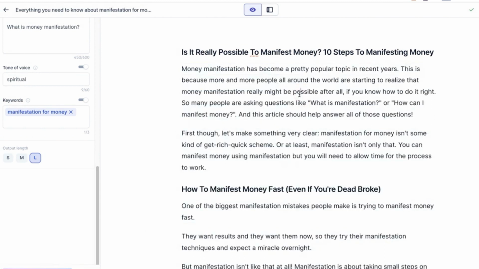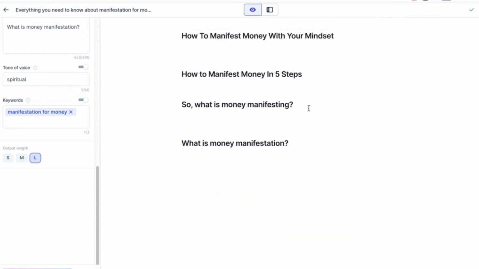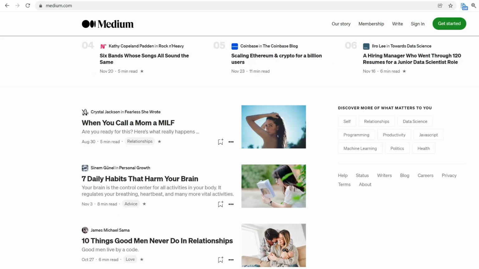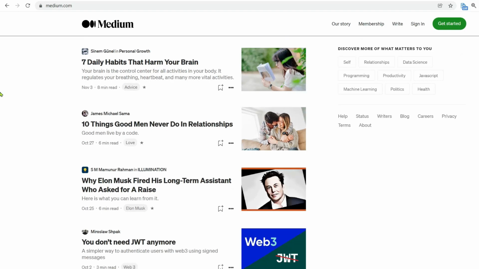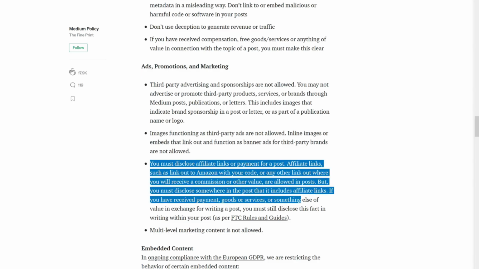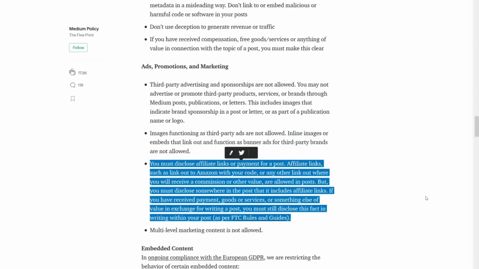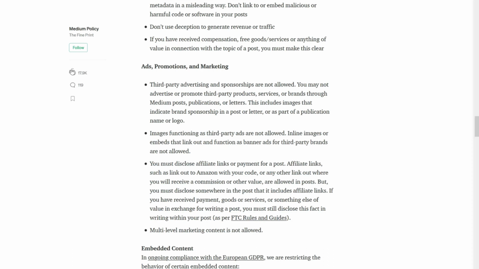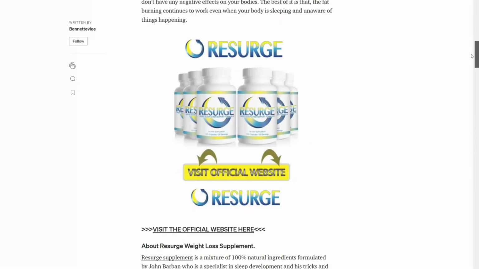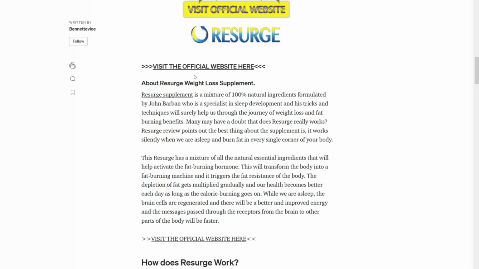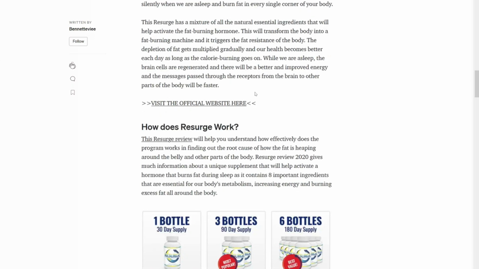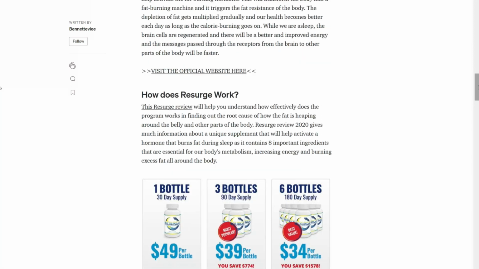Once the article is ready, if you have your own website, you can publish it there. If you don't, here is a high-ranking free website. It's called Medium. You can promote affiliate products, as mentioned in the policy, but you need to disclose it. If you search through, you can find various affiliate products being promoted on Medium. If you want to make your first $1,000 with affiliate marketing, you need to publish multiple articles.